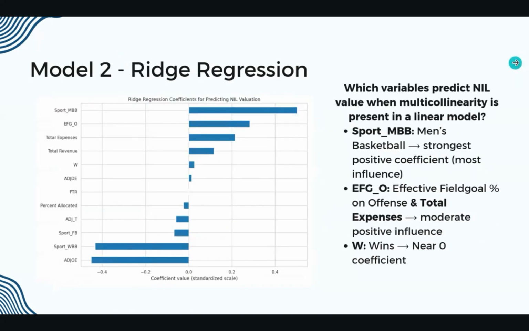Moving on to the second model, which was a ridge regression model. This combined a bunch of different variables. So we asked which variables predict NIL value when multicollinearity is present in a linear model. Different from the last one, we can see that men's basketball was actually the strongest coefficient, so it had the most influence on the highest NIL. And then going down, it was effective field goal percentage on offense and total expenses. And once again, wins had a near-zero coefficient, so it was not a very strong predictor.